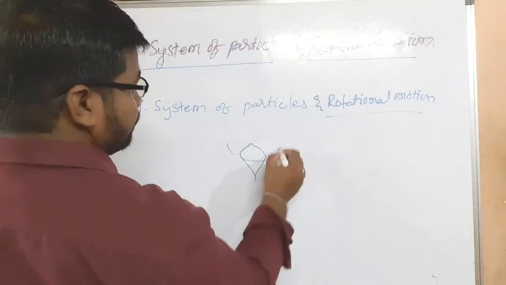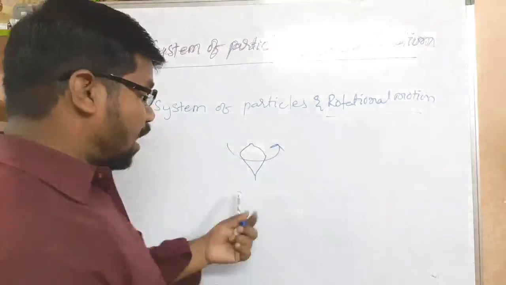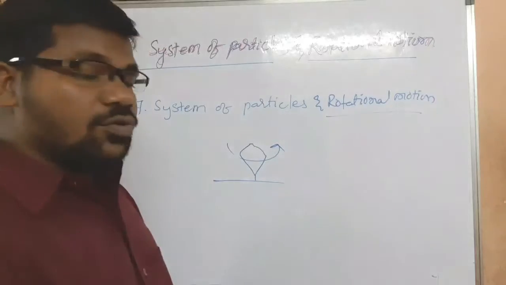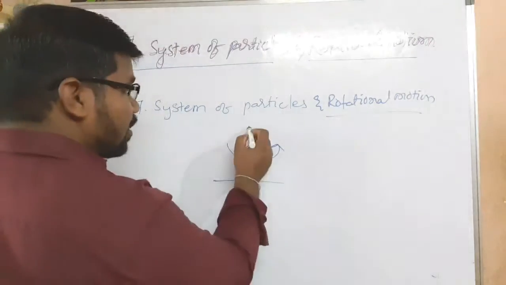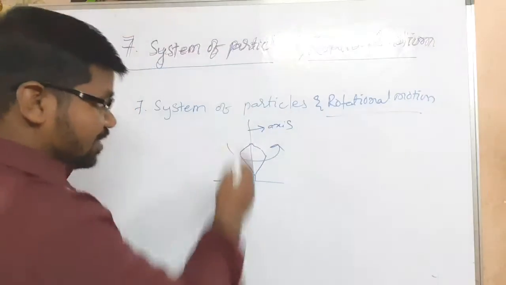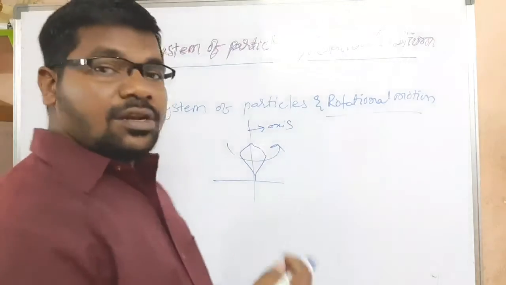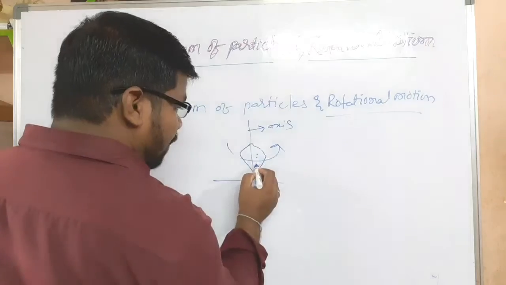Consider a top. By using thread we can spin the top. We can observe the top is rotating about a fixed axis. About this axis the top will rotate.